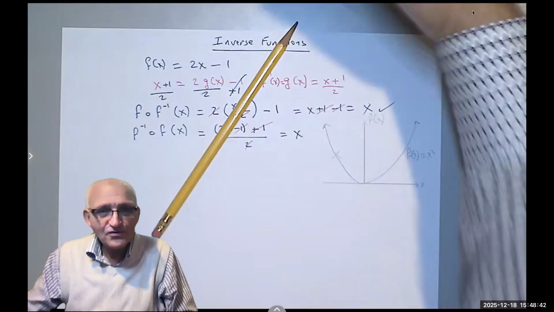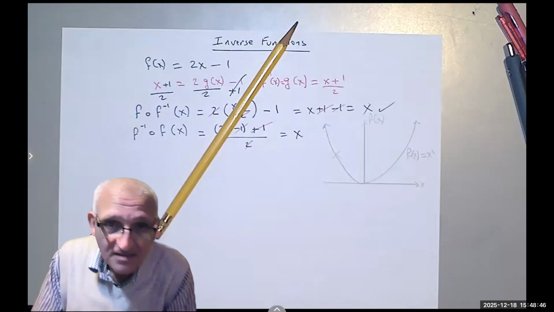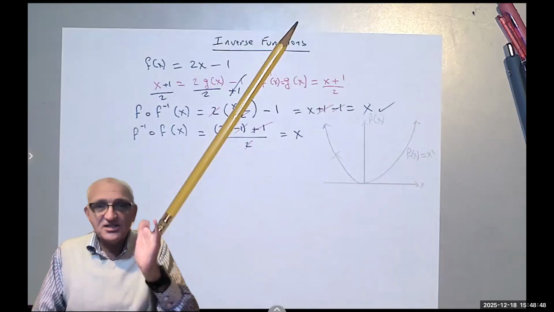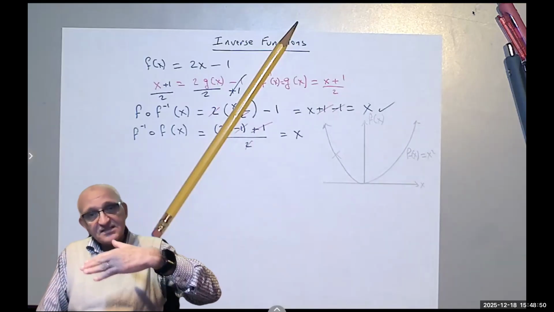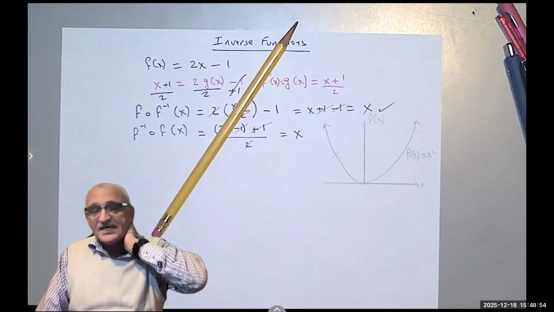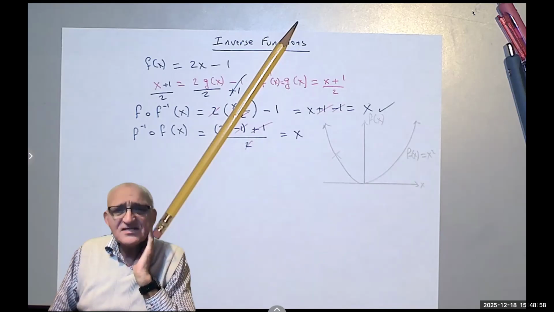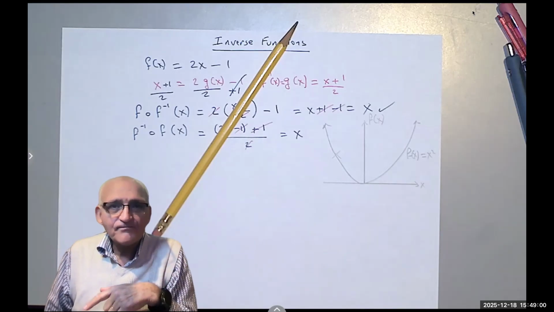Of course, since it's a function, it passed the vertical test. And since it passed the horizontal test, we call it a one-to-one function. What does it mean, a one-to-one?